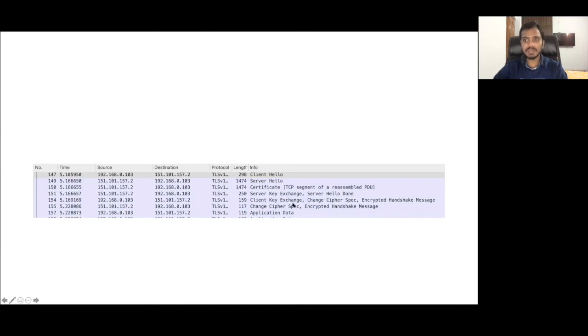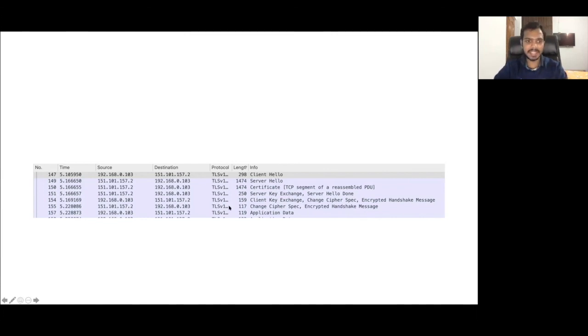So client will also share its Diffie-Hellman parameters, and it will send change cipher spec, which means that from now onwards the communication will be in encrypted form. It will also send an encrypted handshake message, the finished message I told you about; it will encrypt it and send it. And similarly from the server side also, after the server received this message, server will also change cipher spec, meaning from now onwards the server has the private key, and server will also use encrypted form of communication, and it will also send an encrypted handshake message to the client. Now this is all the handshake.